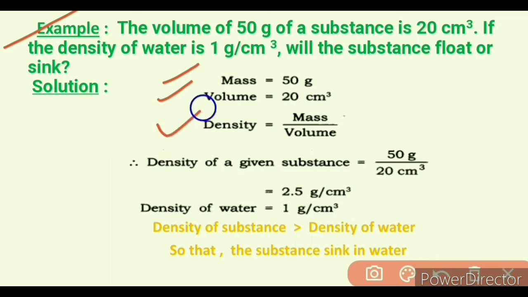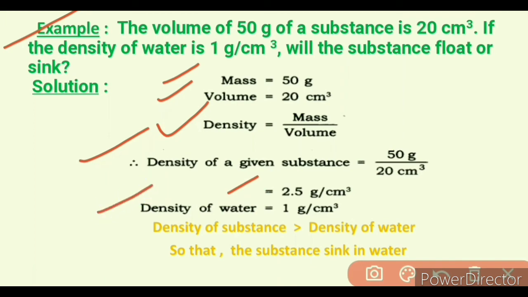We know density is equal to mass upon volume. So put the value of mass and volume. We get density of the given substance is equal to 50 gram upon 20 centimeter cube. So density of the given object is equal to 2.5 gram per centimeter cube.